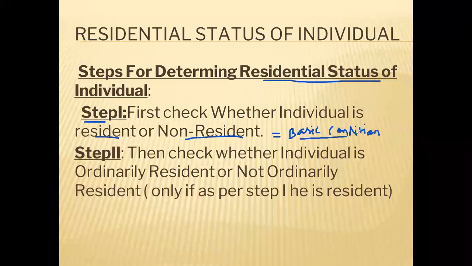By applying this basic condition, if we get our answer as resident in step 1, then we will have to go for step 2, which is known as the additional condition.